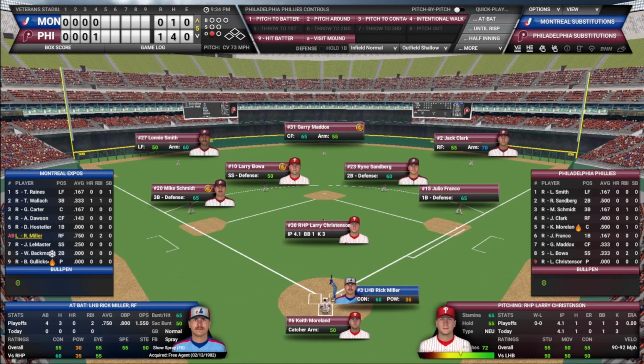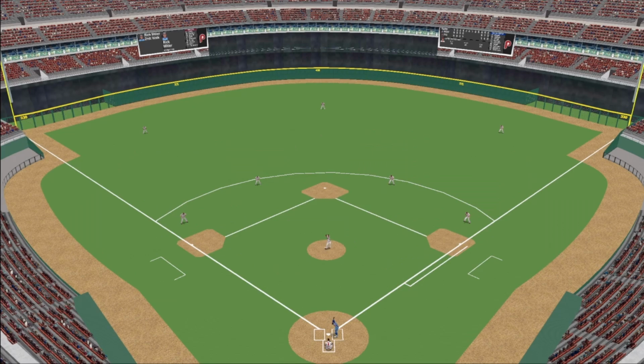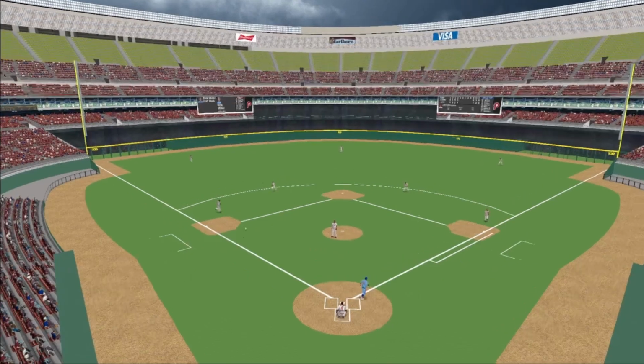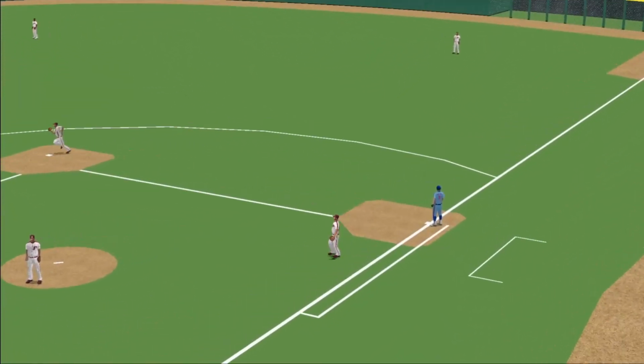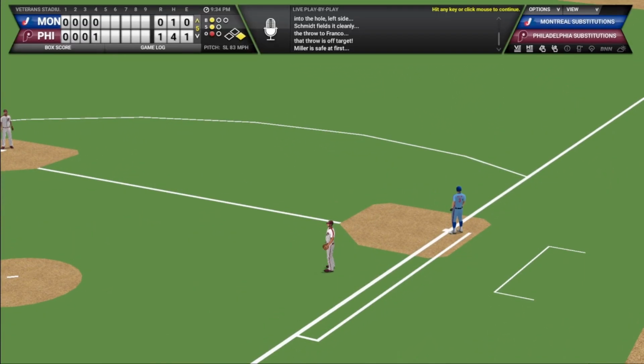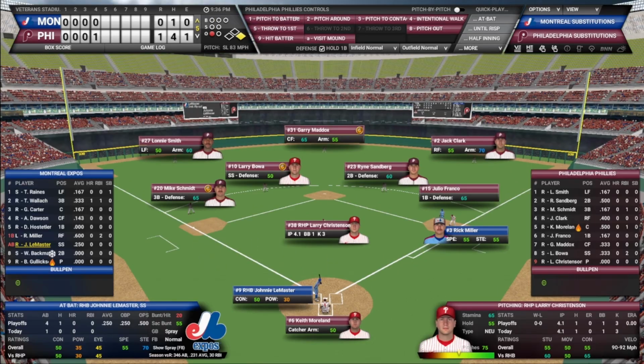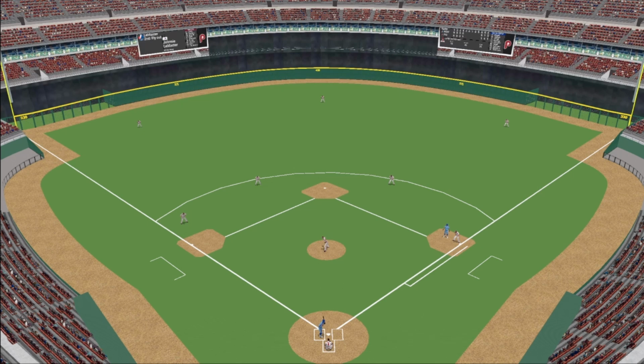Rick Miller walked his last time up. Hits that ball on the ground. Schmidt's got it. Throws to first. Ball gets away from Franco. That'll be an error. So Miller will be on first base. LeMaster steps in now. One out, runner on.